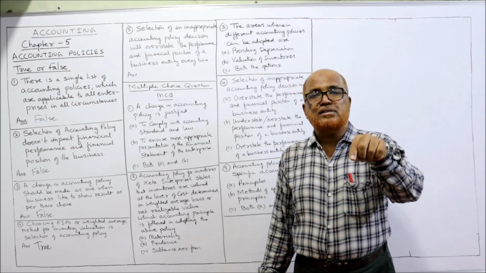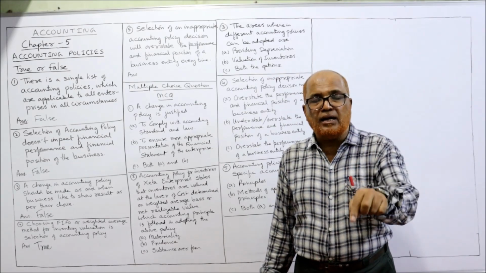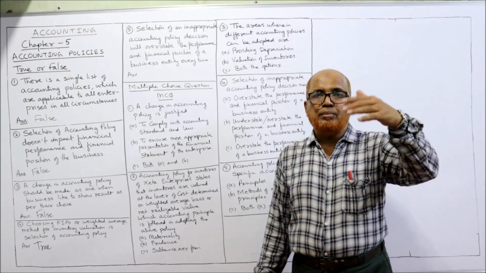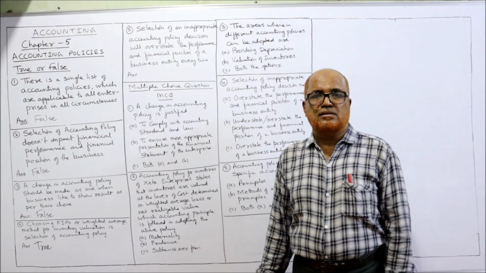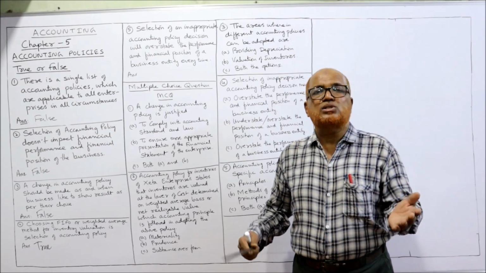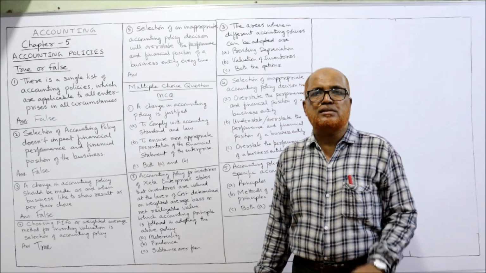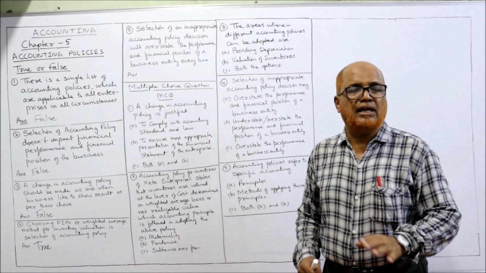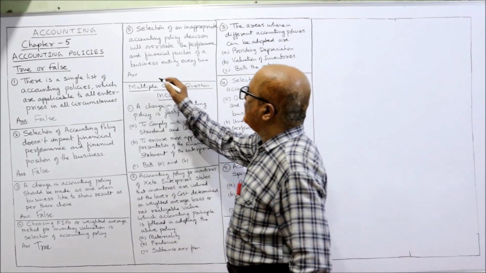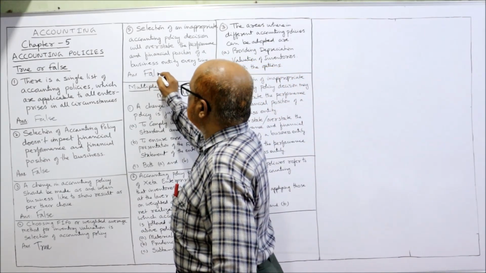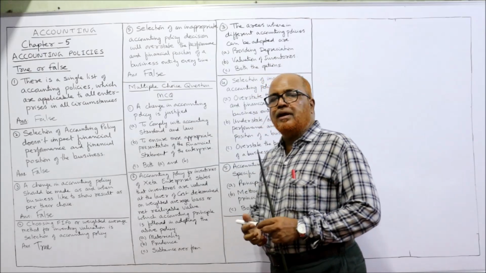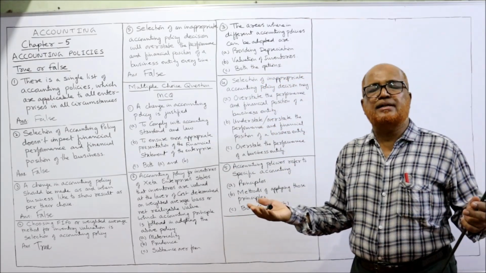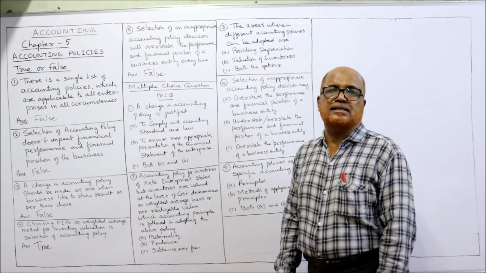It may be overstated or it may be understated. Profit may be more or less. Assets may be more or less. But here it is saying always overstate. This is false. Due to inappropriate accounting policy, it may be overstated or understated.